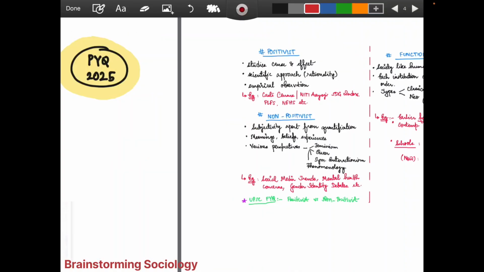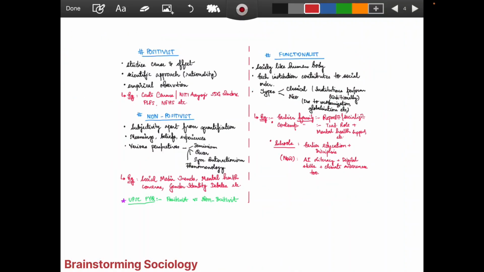So let's start. How should we approach this lecture? The approach will be like this: we'll study the concept in a brushed-up manner. I know you are all writing mains this year, and the other students also have a basic understanding of this topic, but we'll still go through the gist of each perspective and understand it with examples. If we have any PYQ, we can have the interlinkage, or I'll just try to connect the dots where we can use these perspectives, right? So let's start with the first topic, which is the positivist.